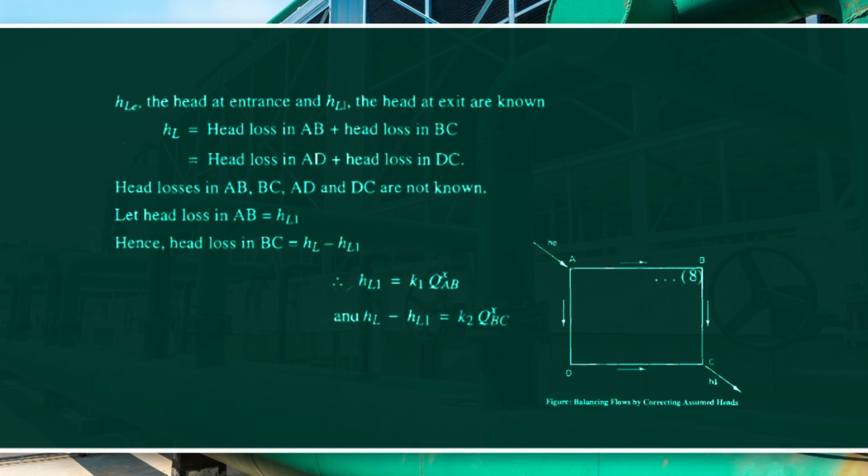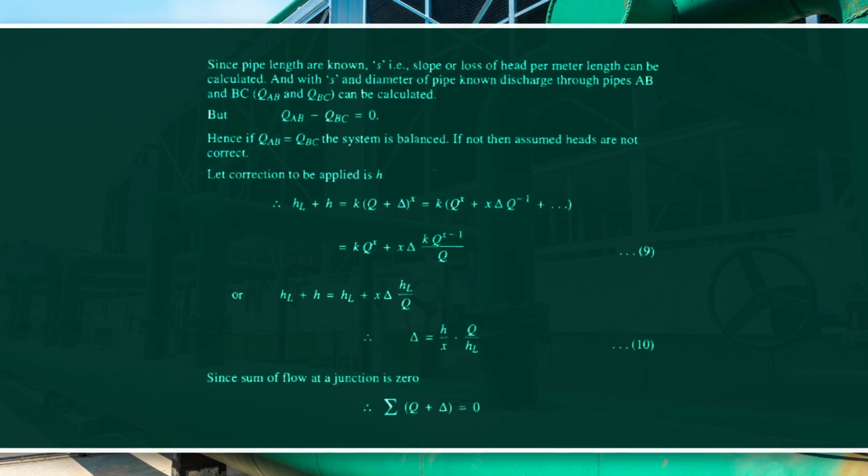And we know HL1 is equal to K1 Q to the power x for AB, and HL minus HL1 is equal to K2 Q to the power x for BC. Since pipe lengths are known, the slope or loss of head per meter length can be calculated, and with the diameter of pipe known, discharge through pipes AB and BC can be calculated.